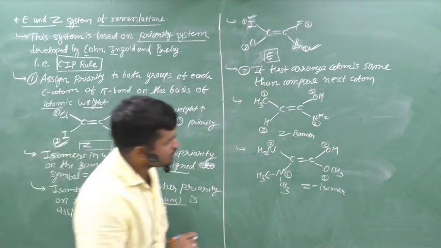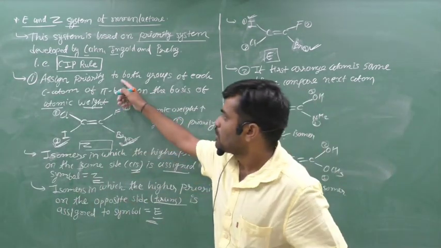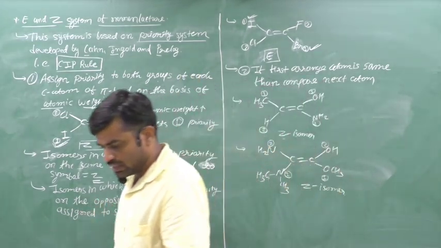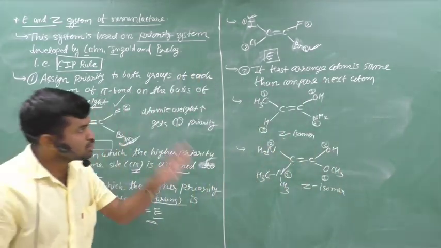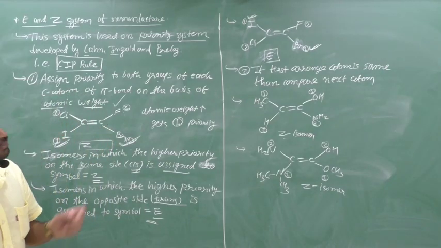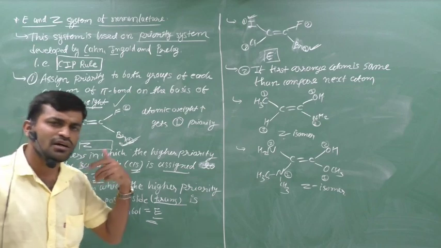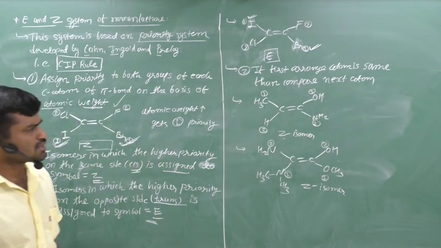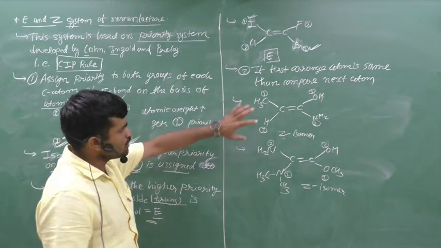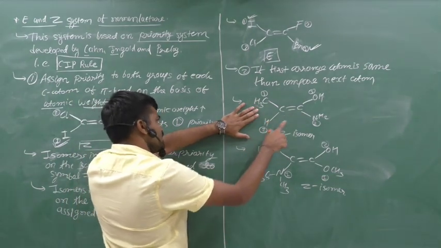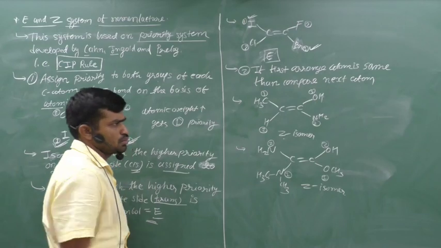It is the first rule: assign the priority on the basis of atomic weight. Higher atomic weight will gain the first priority. Second rule is that if the first attached atom is same, then we compare the next. Here the compound is like that: CH3, C double bond C, H, OH and NH2.